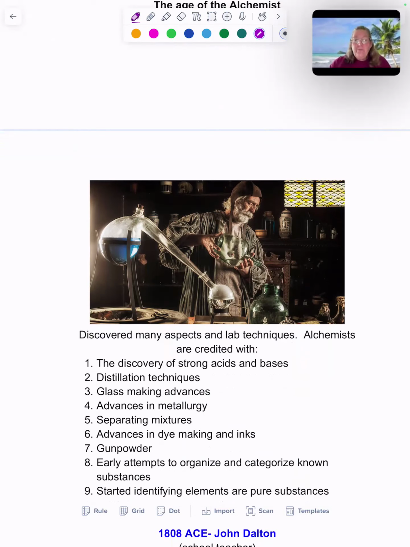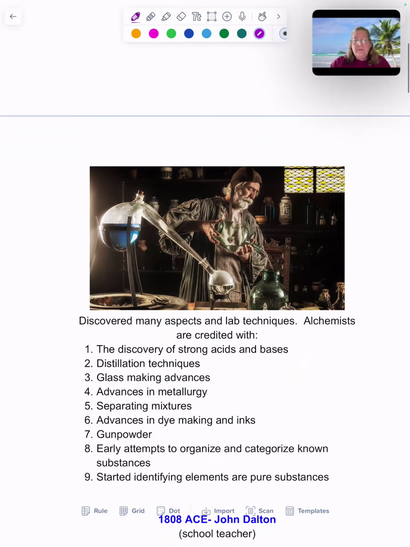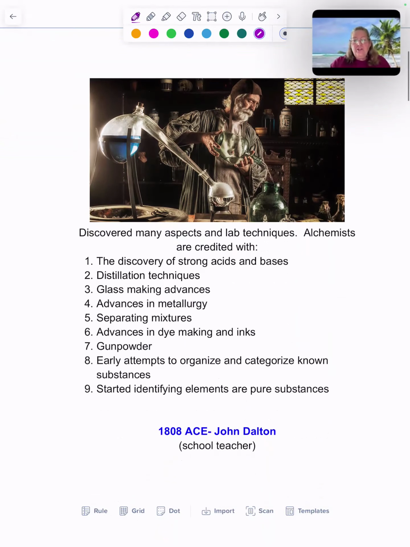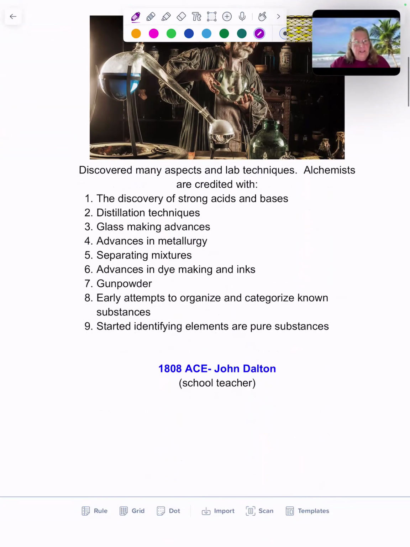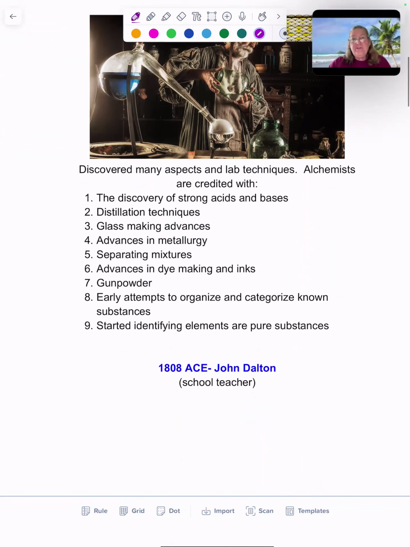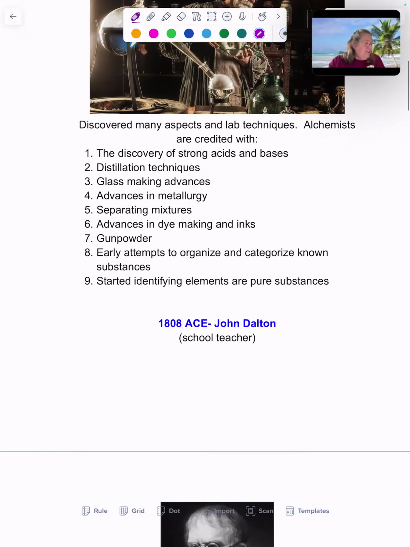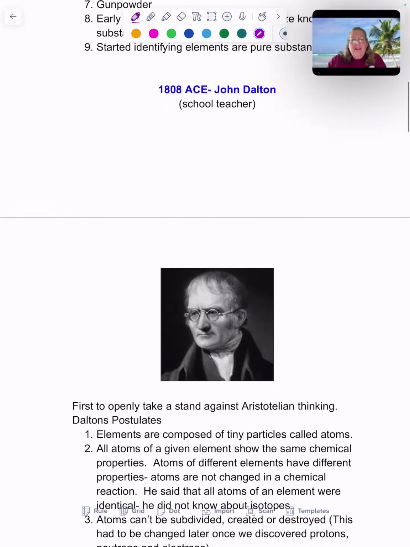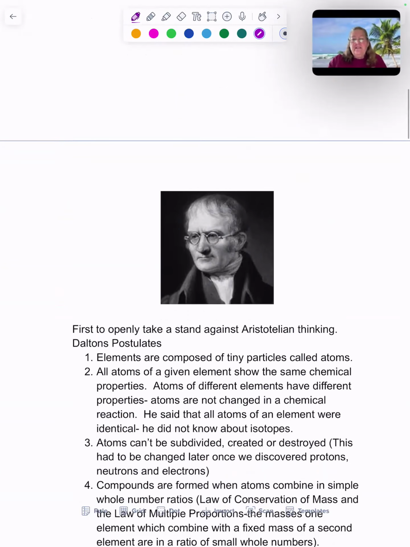But nobody was brave enough to go and say, hey, Aristotle was wrong. So in 1808, John Dalton came along, and he was a school teacher, not a scientist. So far, the alchemists are the only ones you could call a scientist. And really, they're credited with trying to find the elixir of life, postponing death, and turning lead into gold, base metals into gold. And they found a lot of other things on the way to not getting those accomplished. But John Dalton, a school teacher, he was the first one to really openly take a stand against this Aristotelian theory.